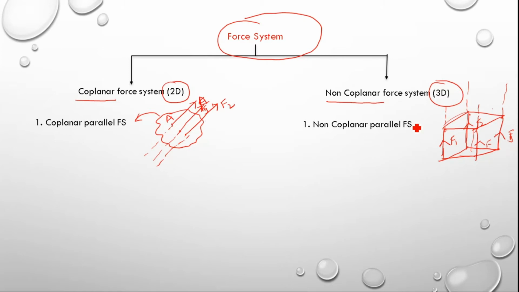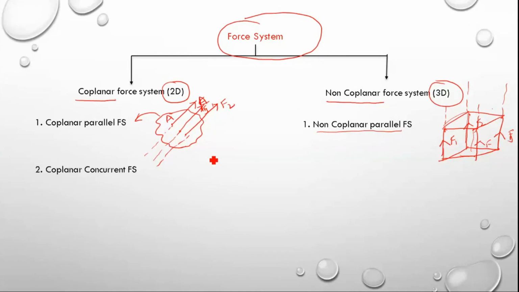So if more than one force is acting on the body and these forces are acting on different planes, then that is a non-coplanar system, and if their line of action is parallel, then it's called a non-coplanar parallel force system. If they're acting in a single plane and their line of action is parallel, then it is a coplanar parallel force system. If the line of action is parallel but they are acting on different planes, then it is called a non-coplanar parallel force system. If we move on to the next category, the coplanar concurrent force system.